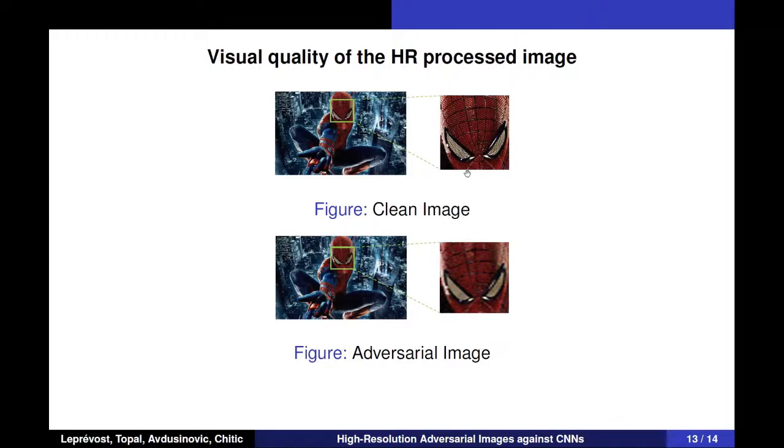Here we can see the visual quality of our high-resolution adversarial image. The first one is a clean image, the second one is the adversarial image. We can see here the high-frequency information, but in the adversarial image, it is lost. It is not because of our strategy, it is because of the interpolation techniques, which are not good enough to preserve this high-frequency information. Even when we test this with the clean image scaling up and down, we got the same results.